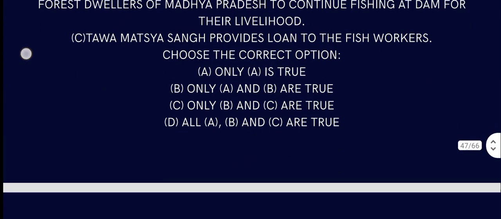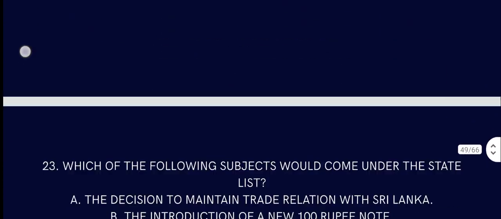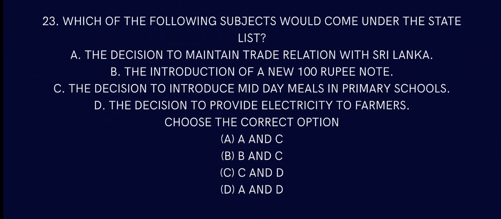Yes, B and C are true. Question number 23. Which of the following subjects would come under the state list? The decision to maintain trade relations with Sri Lanka, is that state list or union list or central list? The introduction of a new 100 room state list or what?